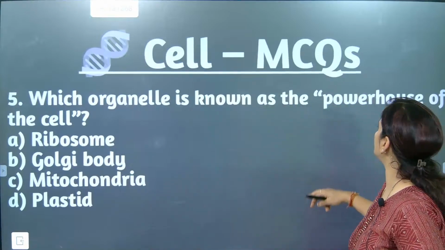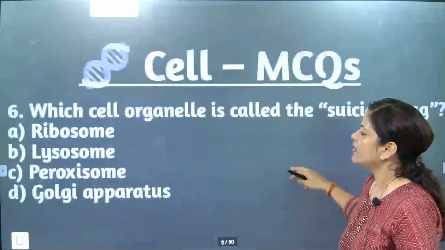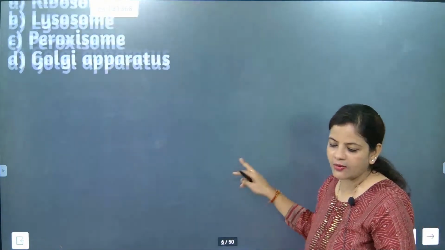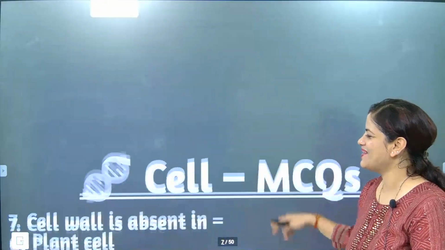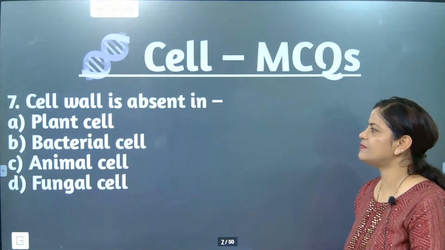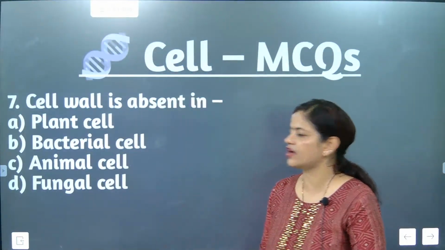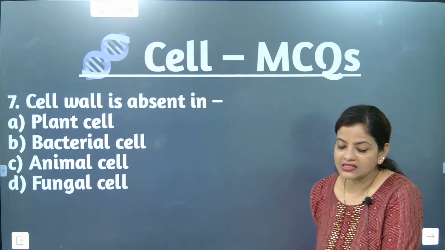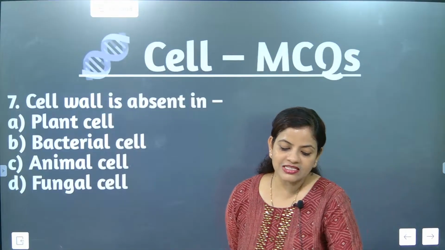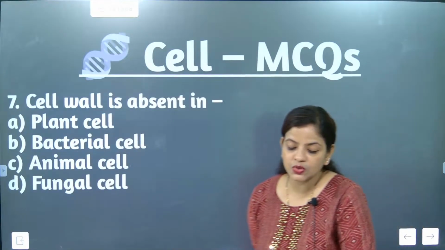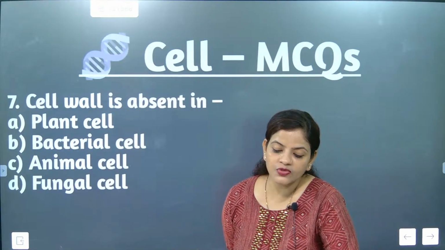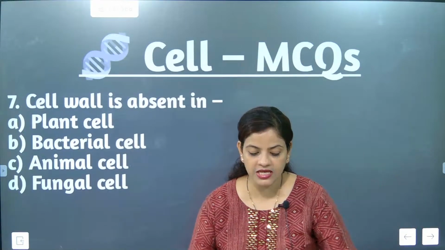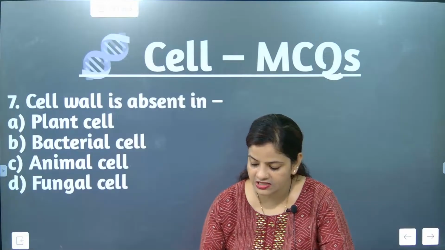Which organelle is known as the powerhouse of the cell? We have done that. Okay. Which cell organelle is called the suicide bag? Just now we talked about lysosomes. Now the same type of question. Cell wall is absent in plant cells, bacterial cells, animal cells or fungal cells? Plant cells have a cell wall. Bacterial cells have a cell wall. Animal cells do not have a cell wall. So the correct option is C, that is animal cells. The correct answer is C.